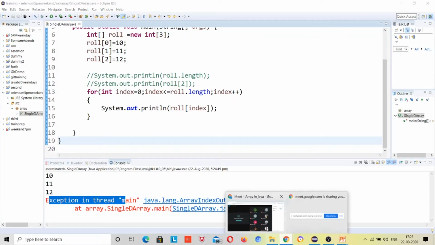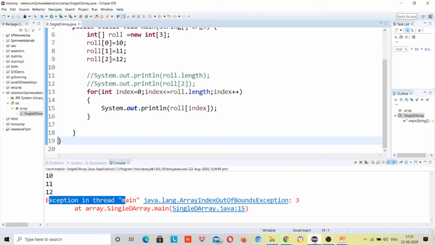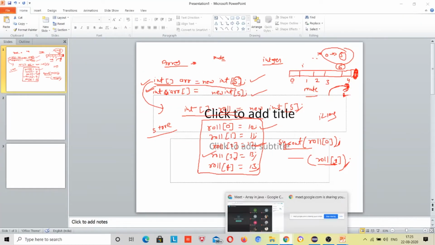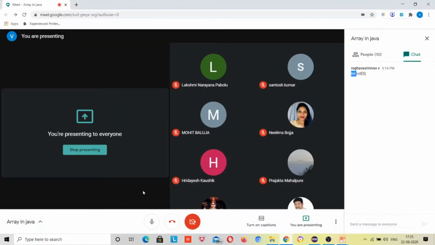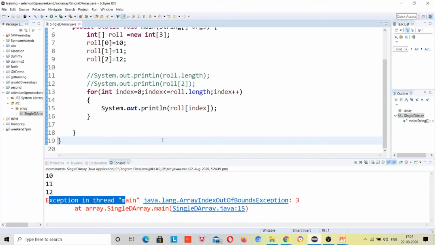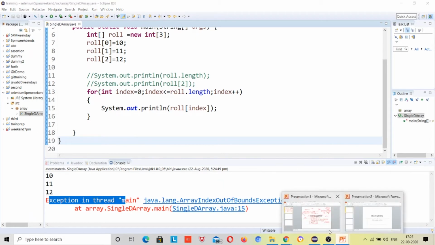So this was the one dimension array, right? Now I'll be coming to the 2D array. Until here, if anybody has any doubt, let me know. Okay, so now I'll be moving to the 2D array.